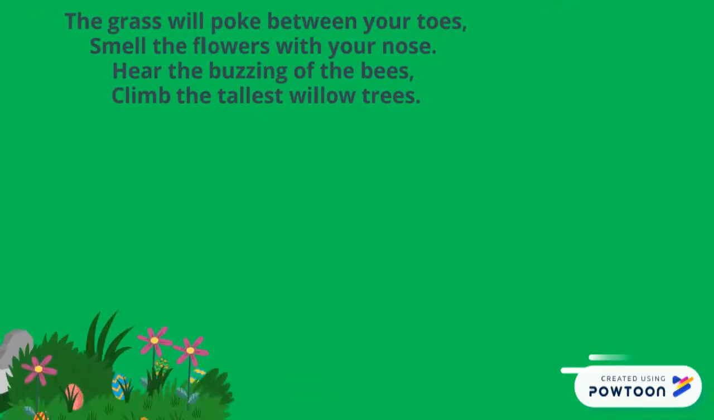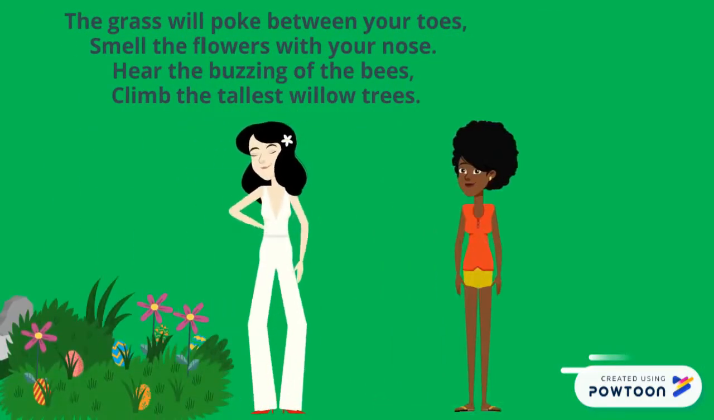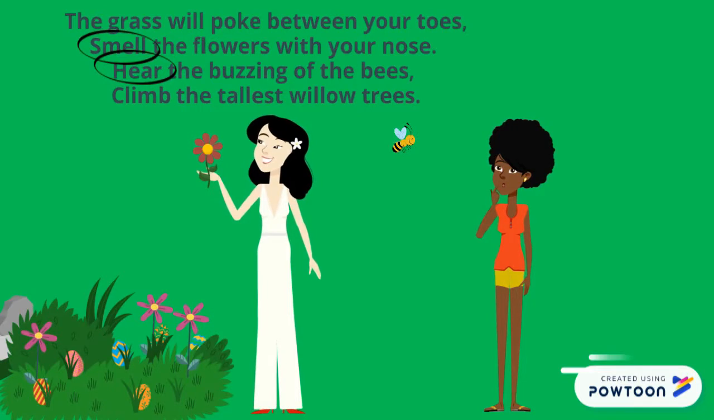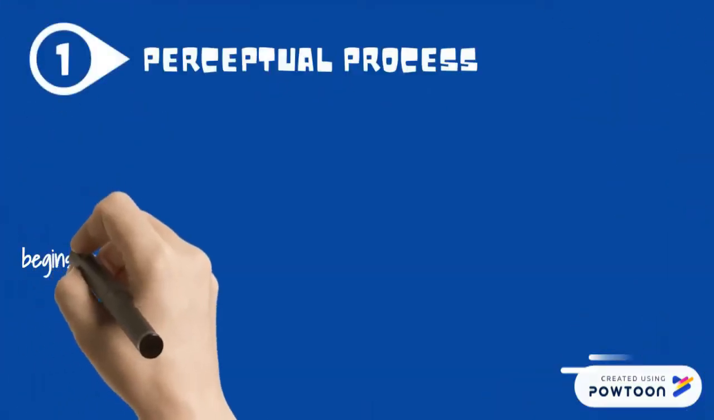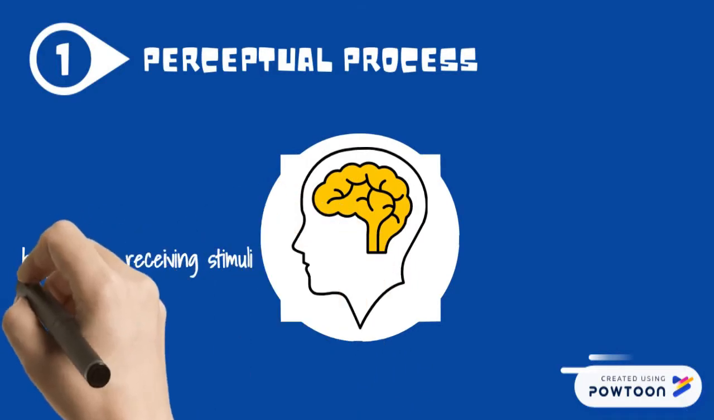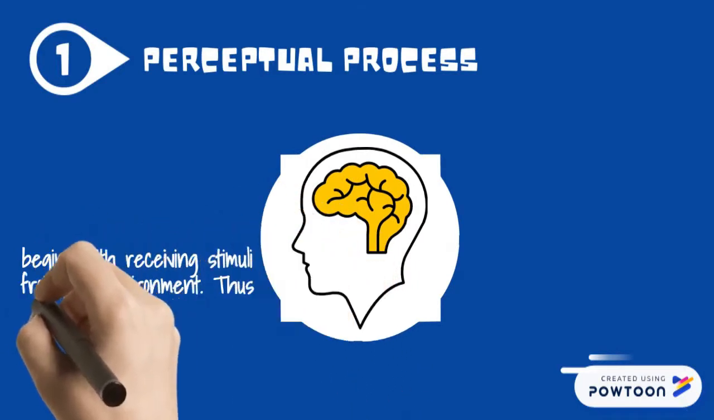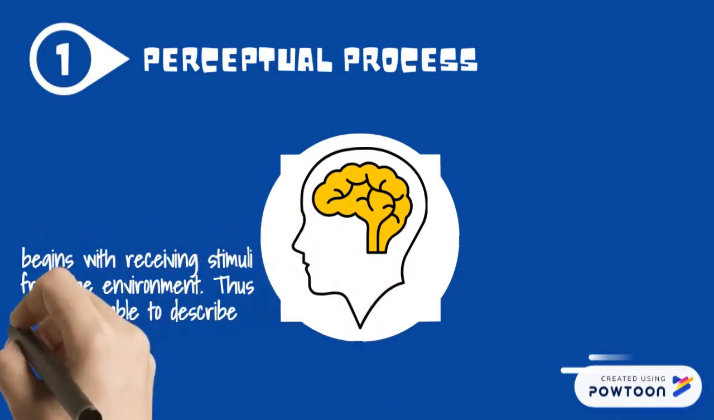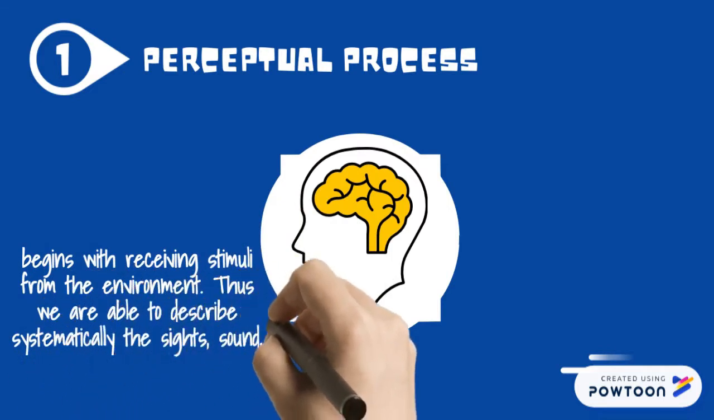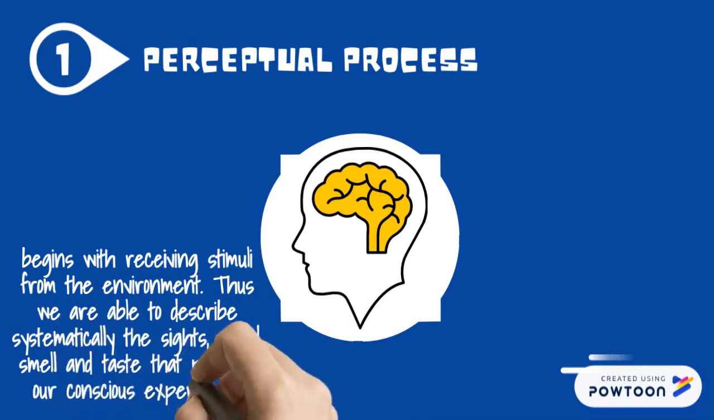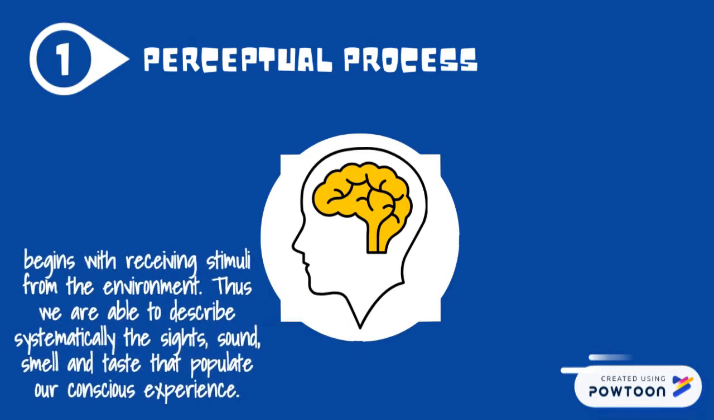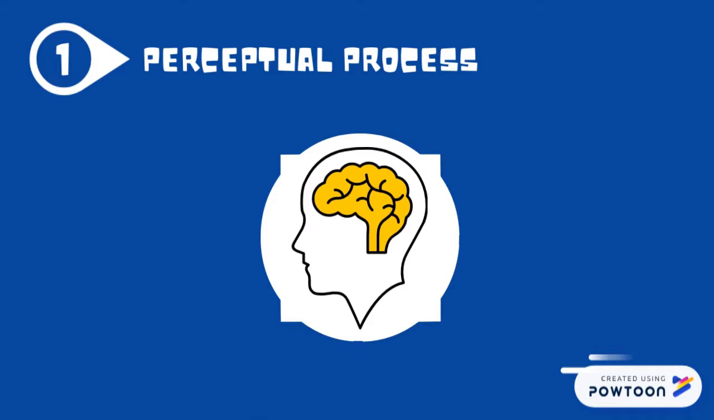Now, take a look at the second verse. It is obvious that smell and hear clearly included 2 types of senses since they got the same name anyway. So there you go. The perceptual process begins with receiving stimuli from the environment. Thus, we are able to describe systematically the sights, sound, smell, taste that populate our conscious experience. Every word that we have highlighted has these 4 stages of perception processes in receiving the stimuli.